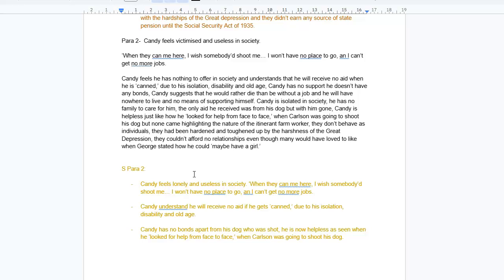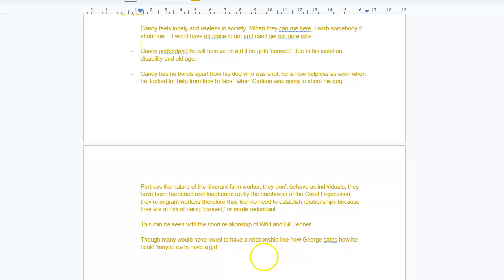Continuing on, instead of the relationship with the dog, looking at Candy himself, he feels lonely and useless, as the quote says here, "When they can me here, I wish somebody'd shoot me. I won't have no place to go, and I can't get no more jobs." Because he understands that he will receive no aid if he gets canned, which basically means to get fired, due to his isolation, disability, and old age.